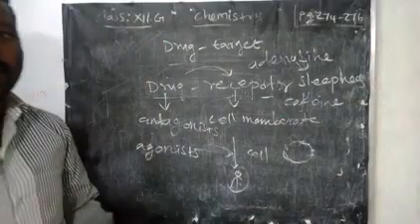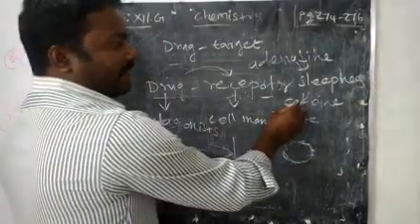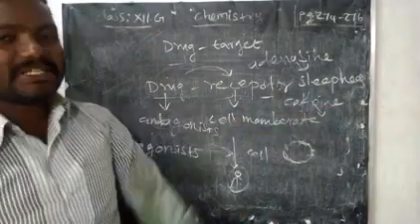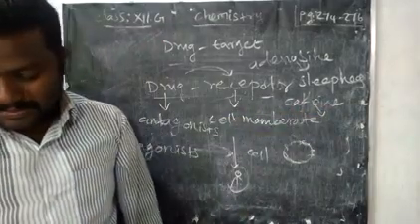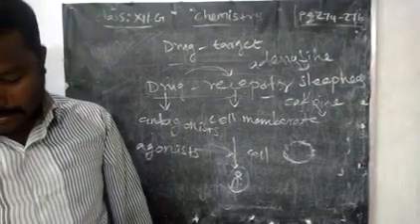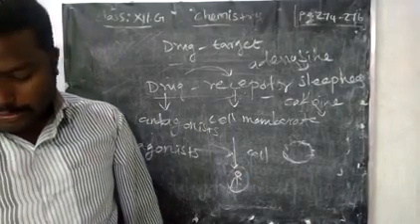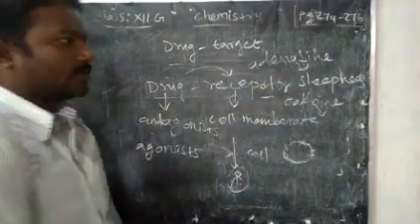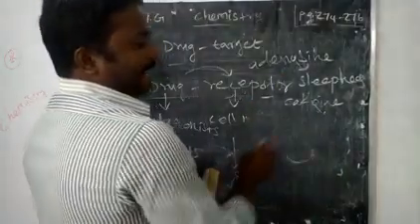Coffee has that drug caffeine. So the caffeine gives what type of signal? Opposite. It may avoid the sleepiness, or it may act against the sleepiness. So it makes us active.